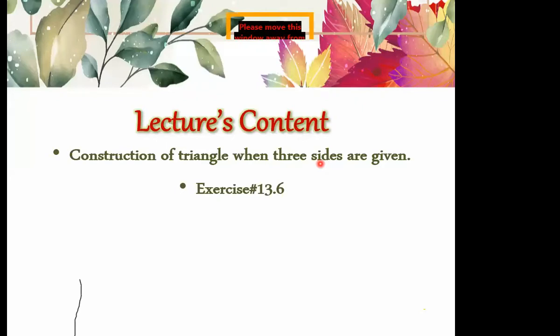This lecture basically belongs to exercise number 13.6 on page number 184. So all of you please open page number 184. Everyone please open page number 184, and on page number 184 there is exercise number 13.6.